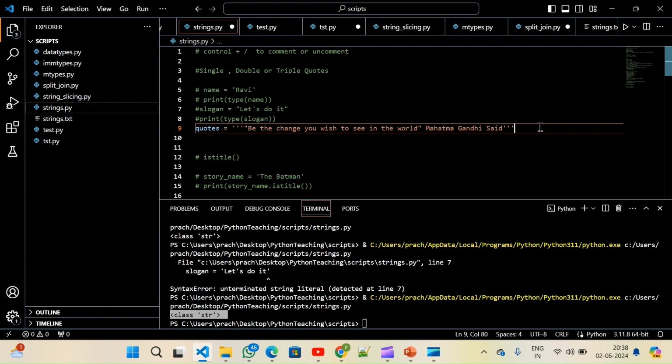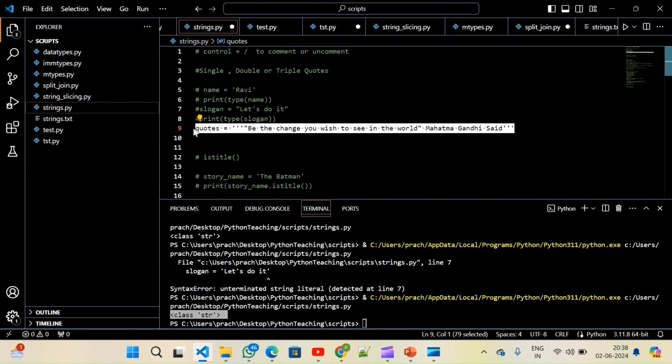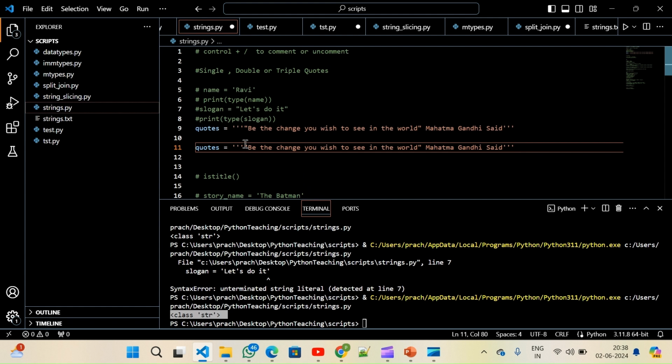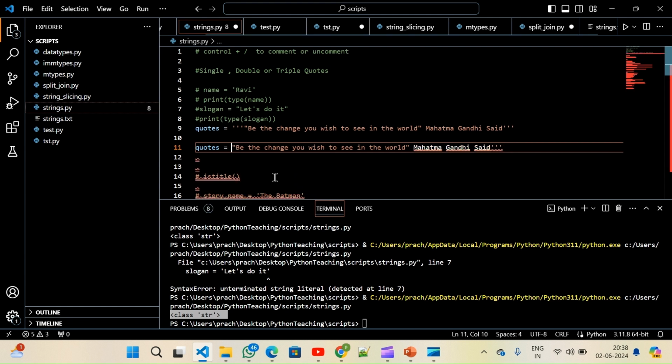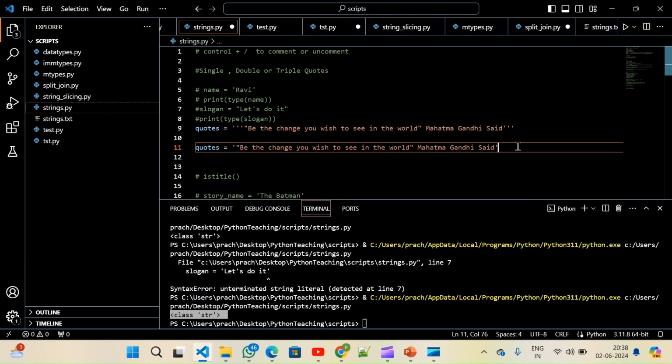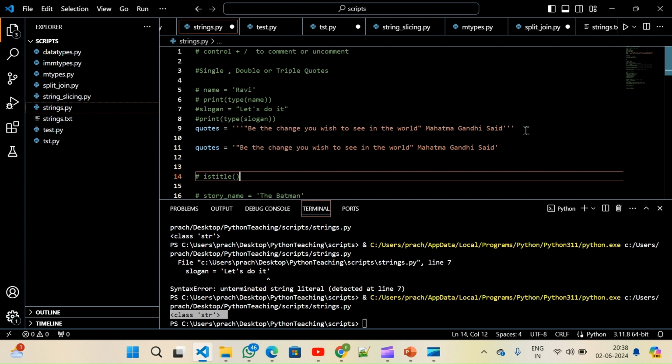This is one of the ways I can use, or you can use it in single quotes also. Both of these will be strings. So it's a convenience given to us. Whenever our strings have single quotes or double quotes in them, accordingly we can choose which quotations to keep it in, and then we can create a string.